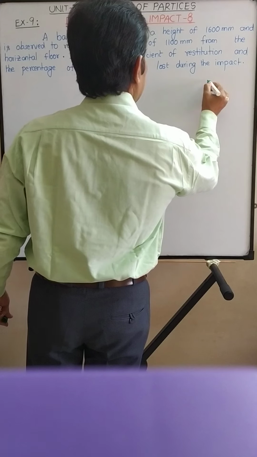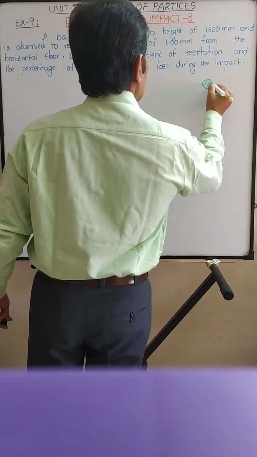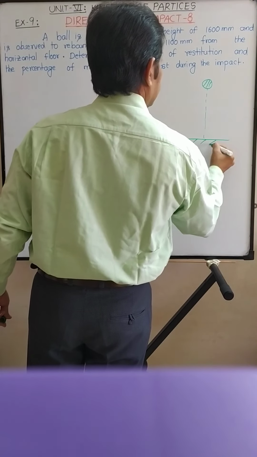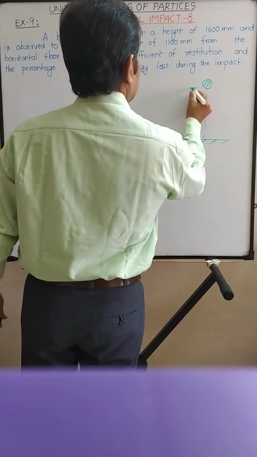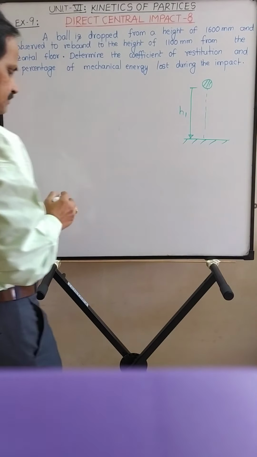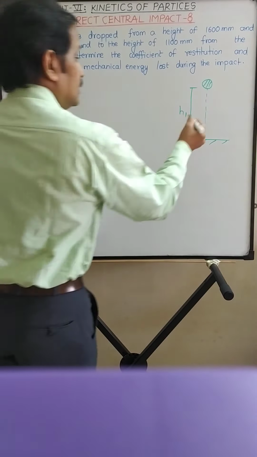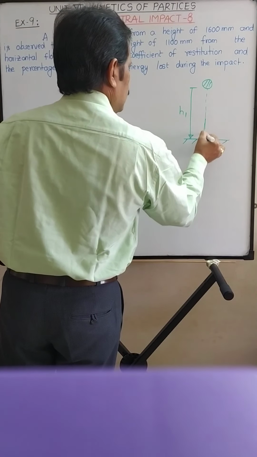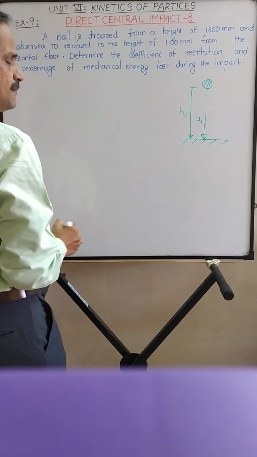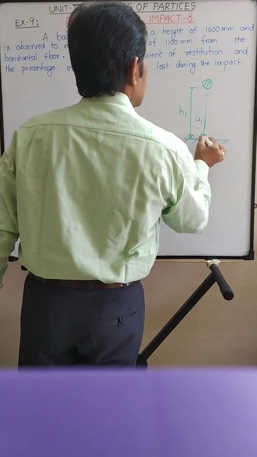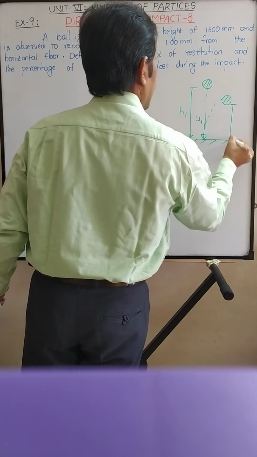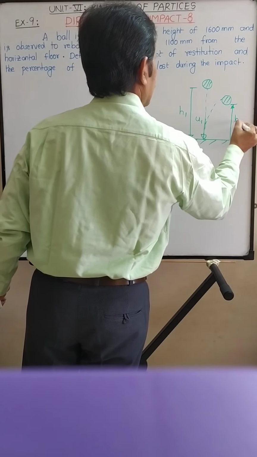So let this ball be dropped on the floor from a height, say h1. Then the ball will strike the floor with velocity u1 and then it rebounds to a height, say h2.